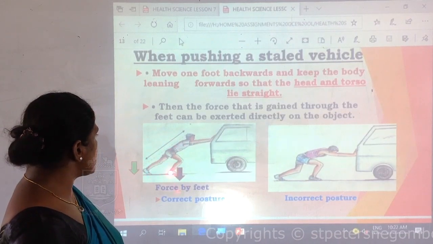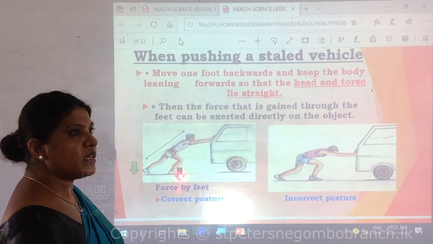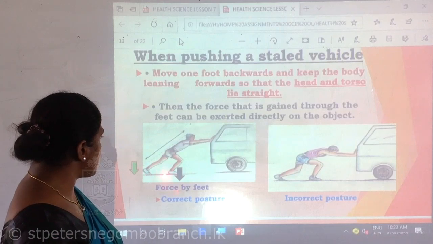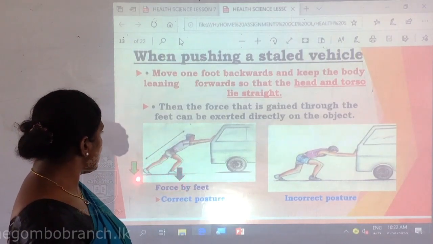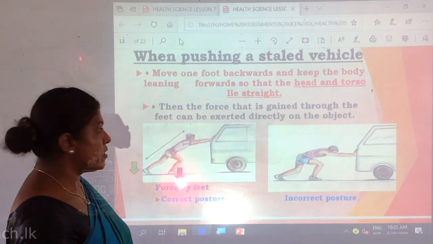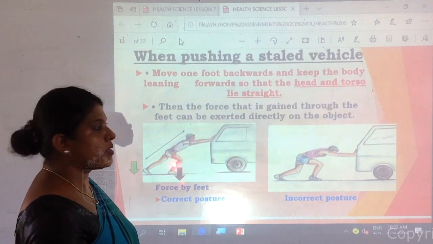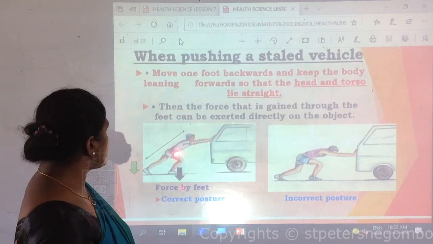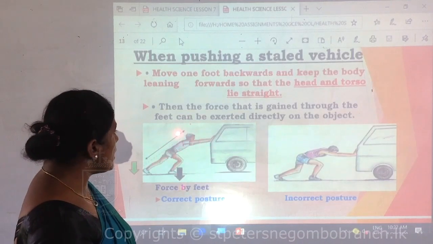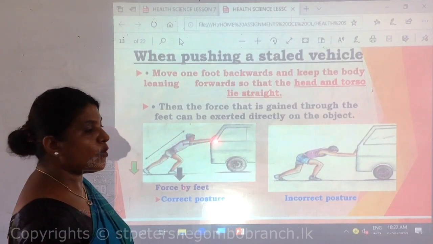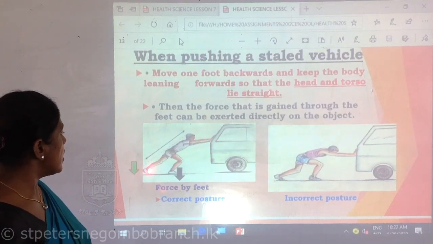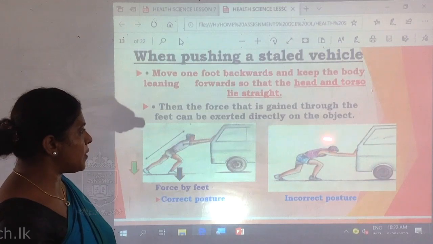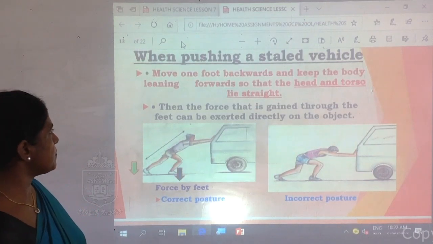Wider supporting base, the space between feet greater here. So this is the wider supporting base, and pressing the feet against the ground, that is to gather force. So the requirements: head and the torso in a straight line, the body should lean forward by the supporting base. This is the wrong application of the posture.